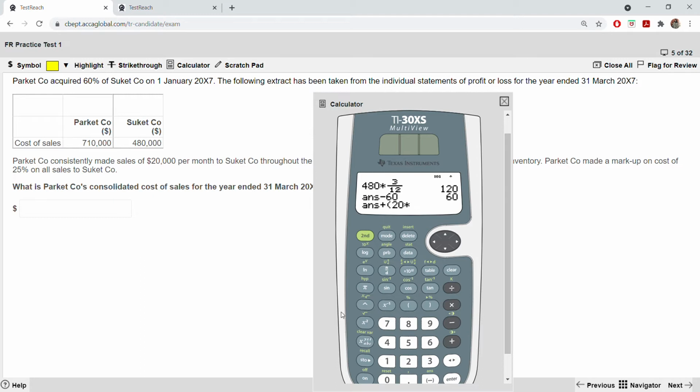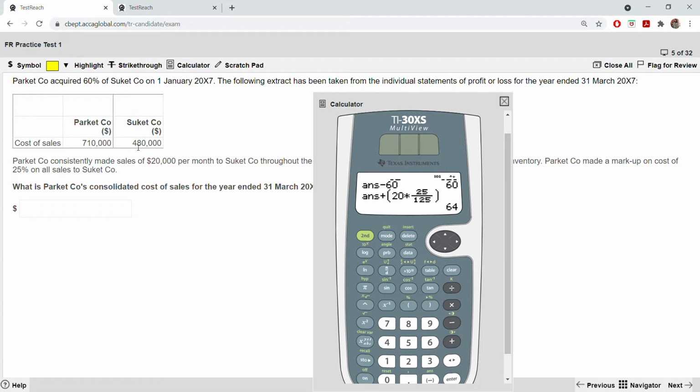So when you're putting 25, you can again put this fraction. It will be 25, and you go down and you put what? Do you put 100? Nope, you put 125. When you're working with markup, you add that 25% to 100, so your denominator will be 125. If your markup was 30%, it would be 30 over 130. That's how markup works. It's not 25 over 100. Close bracket, equal to 64. So now the 64 needs to be added to this 710.